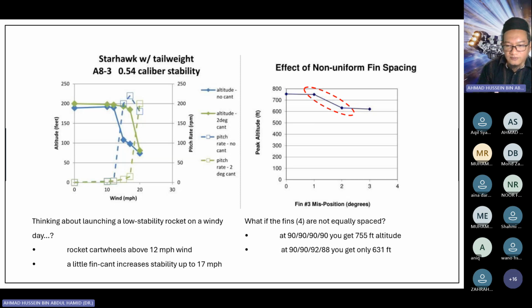Of course, when you cant the fin, it will increase the drag. So this is where you have to optimize your design. Do you want to increase the stability at the expense of drag, or do you want to sacrifice drag for the stability? So that's what makes each team different in terms of their design.